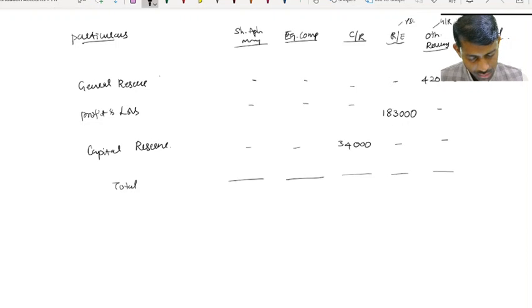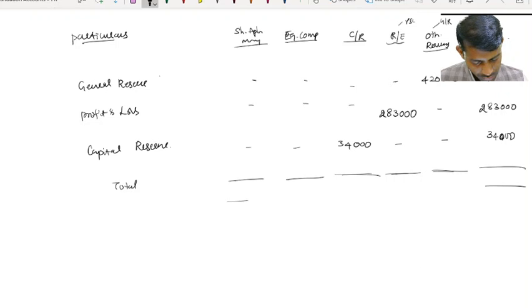Now, total: 4,20,000, 2,83,000, oh, I'm sorry, 2,83,000, and 34,000. So in total, 7,37,000.